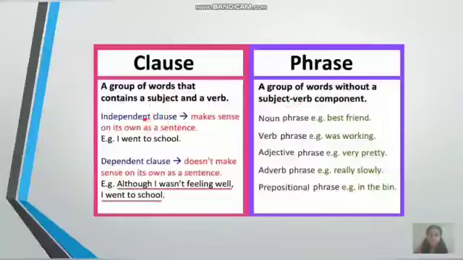Now, a clause can either be an independent clause or a dependent clause. So, in the slides that follow, I will tell you what is the difference between an independent clause and a dependent clause.